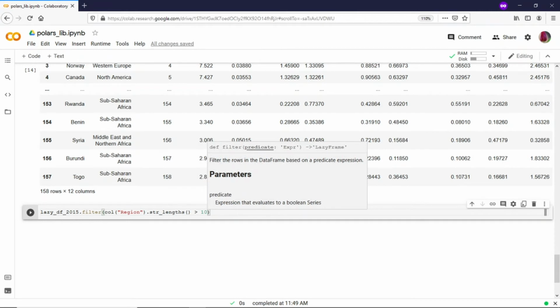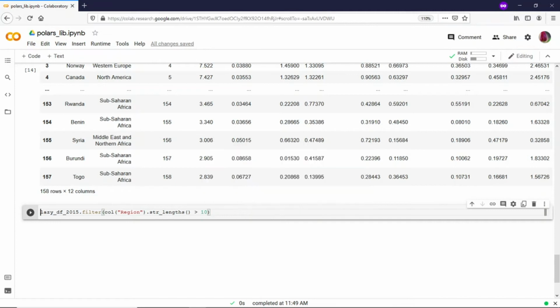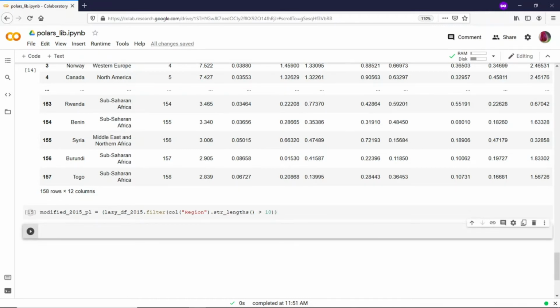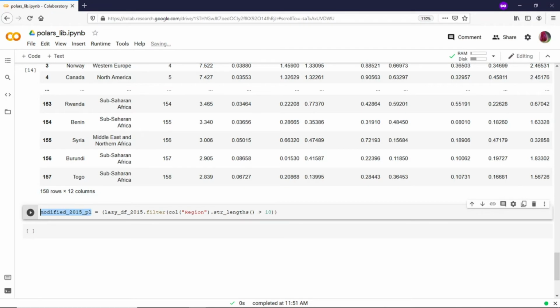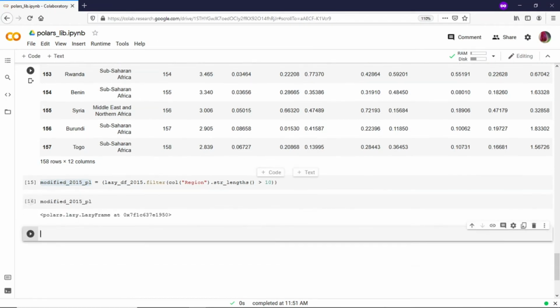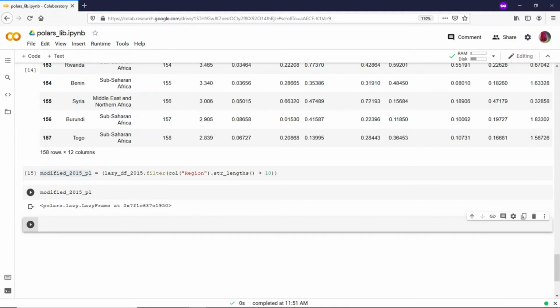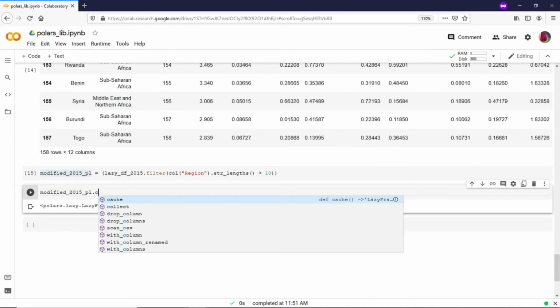Probably let's give more than 10 and see how it is working. More than 10, and let's give a bracket, and I would say this file as modified 2015 polars. So we'll say pl and see how it works. And we need to print this. So it is giving this particular answer. So in this case, we'll have to say dot collect.